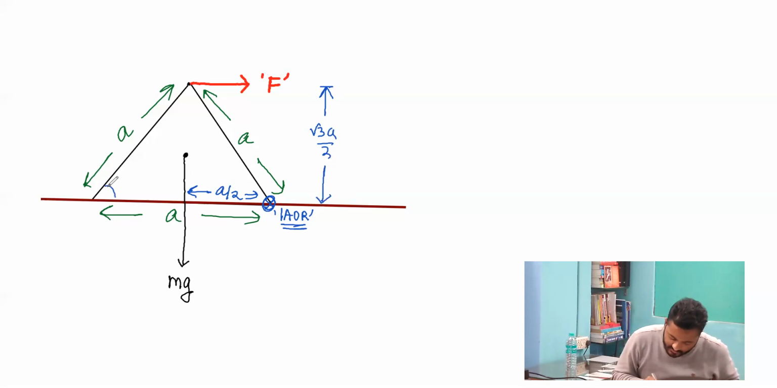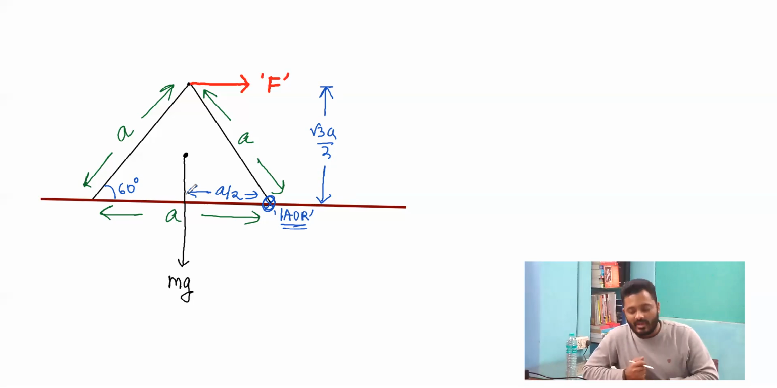You can solve it in various ways. This angle is 60 degree, and if I wish to calculate the height, it will be a sine 60 degree, that is root 3a by 2.